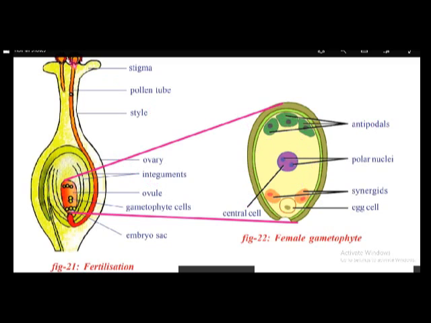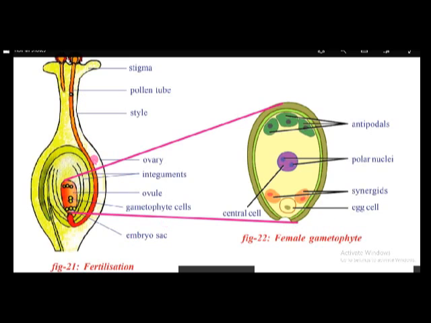And here the pollen grain falls on the stigma, and the nucleus comes like this. It reaches the egg cell. I already told you, this pollen tube contains 2 nuclei. They are called male nuclei, male gametes.